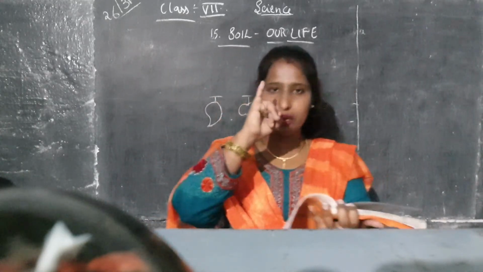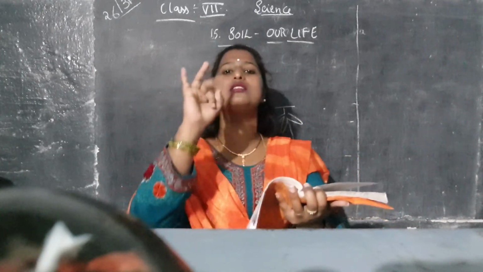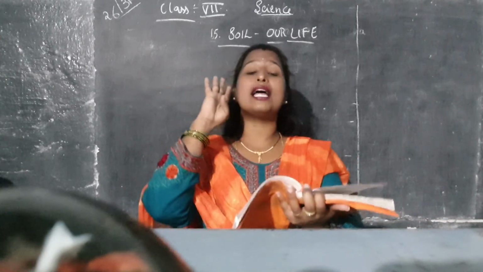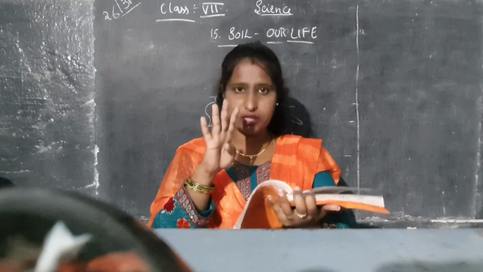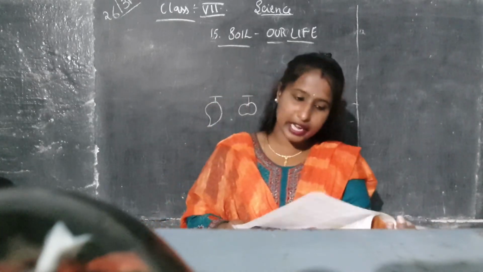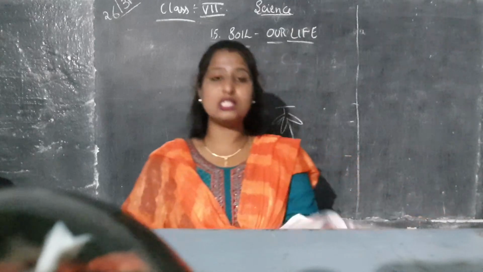Okay, so with this, see how soil is useful for us, children. It is used to make pots, it is used for plants, it is used for trees, and with the help of sand we make houses. Yes or no, children? And it is useful for animals, and we make pencils and we make idols.